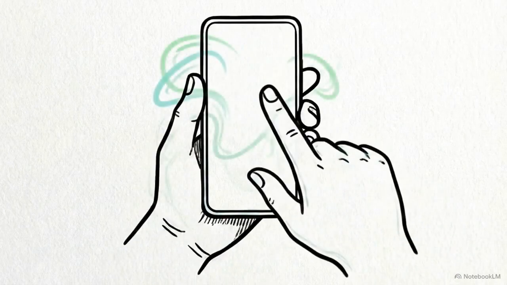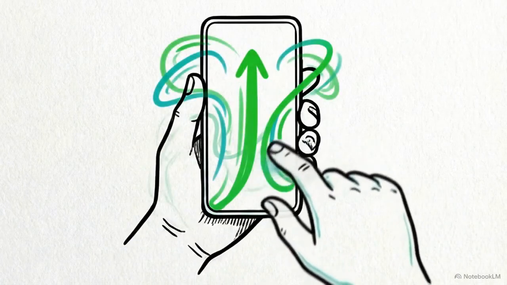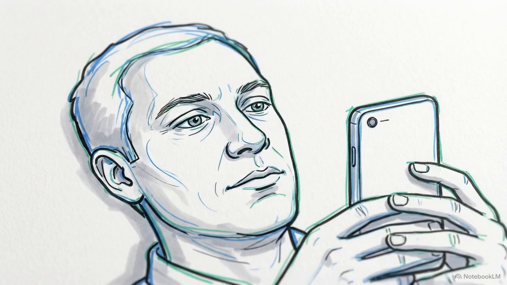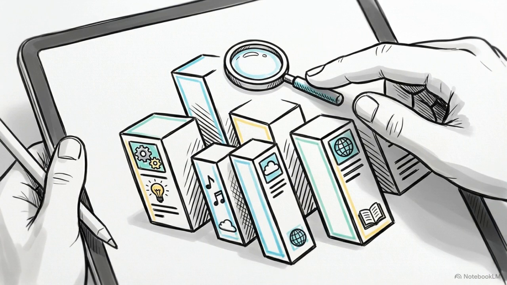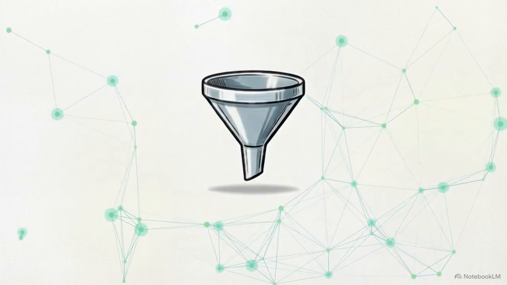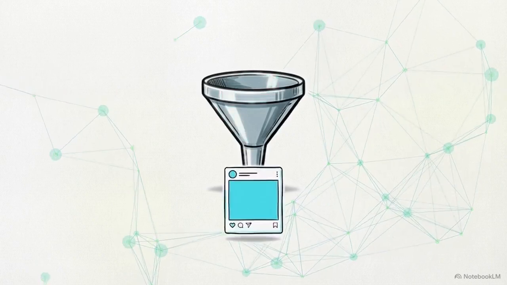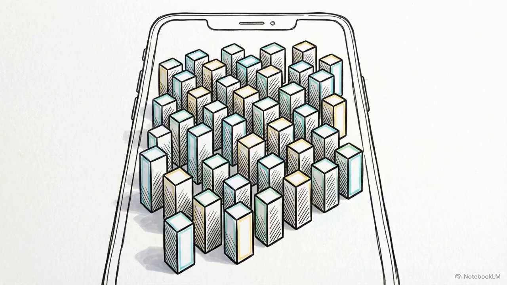It starts with a simple flick of a thumb, a quick check of a feed that turns into an hour of scrolling. When we open these apps, we feel like we are in control, as if we are the ones discovering new content through our own curiosity. Behind the screen, a sophisticated recommendation algorithm is already at work, sorting through millions of posts to decide exactly what you see next. Every user enters an environment that has been pre-sorted.